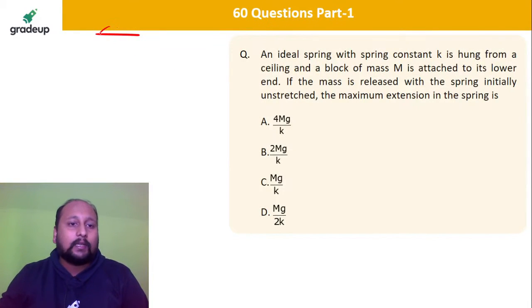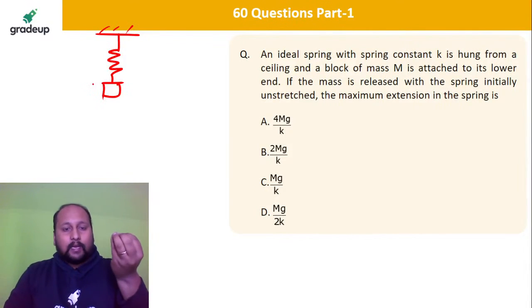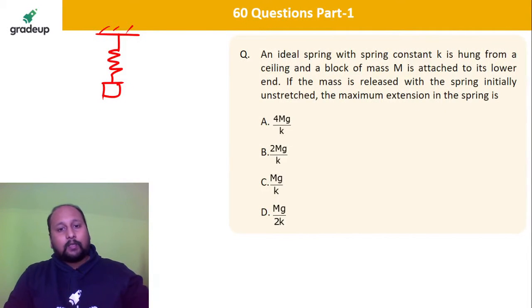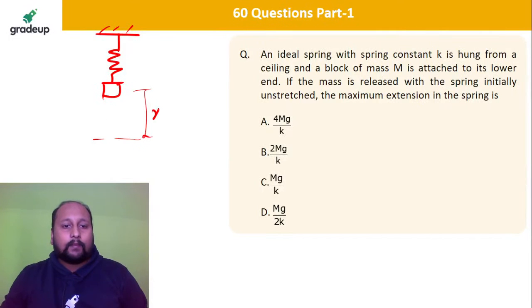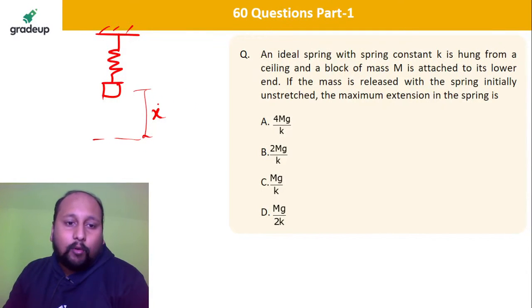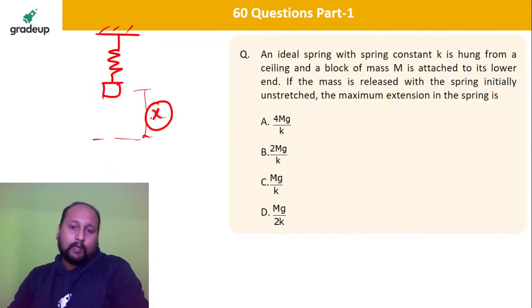So basically what is happening, so this is the case. The mass has been left like this. So there is a mass which is attached to a spring and we are leaving this mass, so definitely it will be elongating. Let us suppose that elongation is this x. So you have to tell me what is this maximum elongation. Tell me.